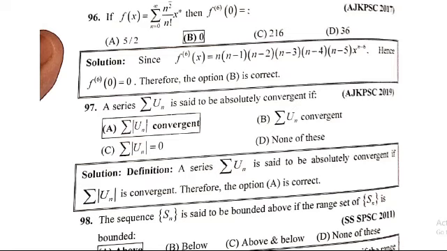97 number: a series Σuₙ is said to be absolutely convergent if Σ|uₙ| is convergent. Option A is correct.